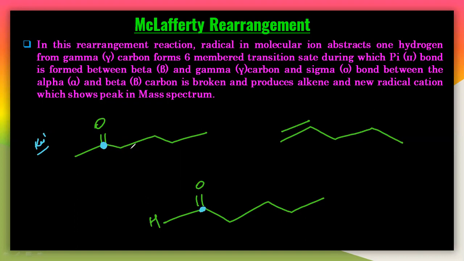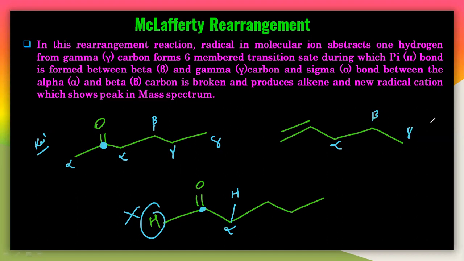Adjacent to this carbonyl carbon, this is called alpha, this is called beta, this is called gamma, and this is called delta. Like this, generally the adjacent carbons will be given names like this, and this side is also alpha, both sides are alpha in case of the carbonyl carbon. The hydrogen connected to this alpha carbon is called the alpha hydrogen. But here this is not an alpha hydrogen because there is no alpha carbon here. It is simply hydrogen. And here this is also alpha, this is also beta, and this is gamma.